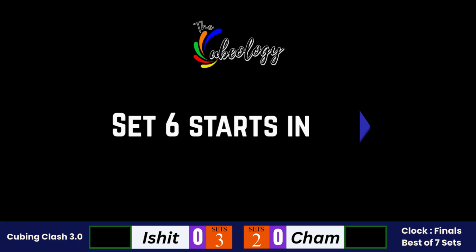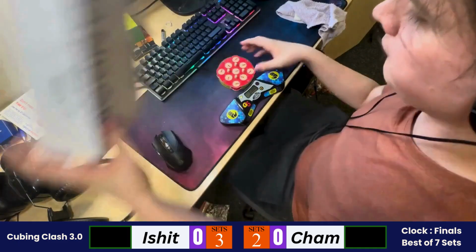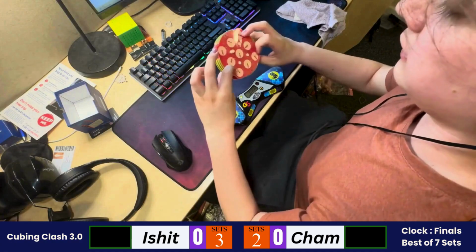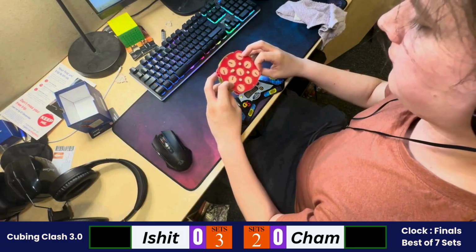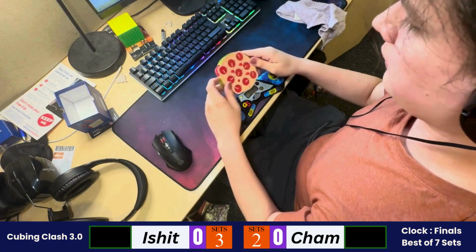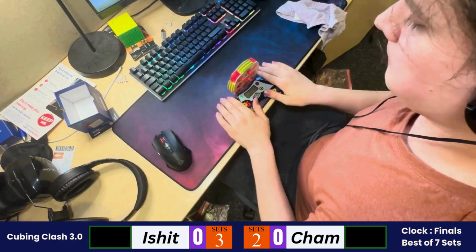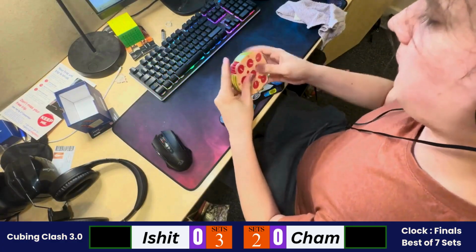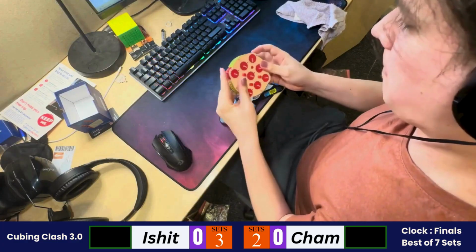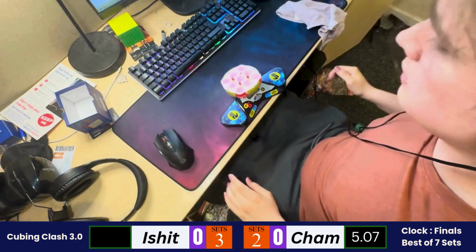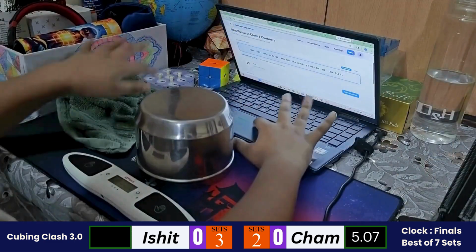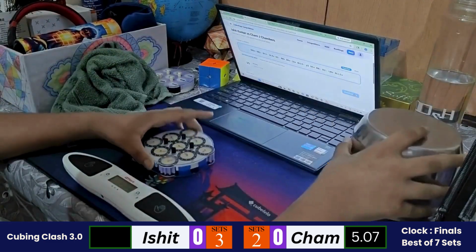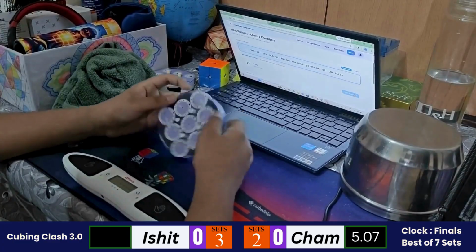So Ishit only needs to win one of the upcoming two sets to win the match and become the clock champion for Cubing Clash 3.0. So Cham starting out with the sixth set, inspecting the clock. Started out with his first solve, as you can see, a mess up at the end and a 5.07. So let's see if Ishit could beat this. This should be an easy win for Ishit for this solve. So let's see.